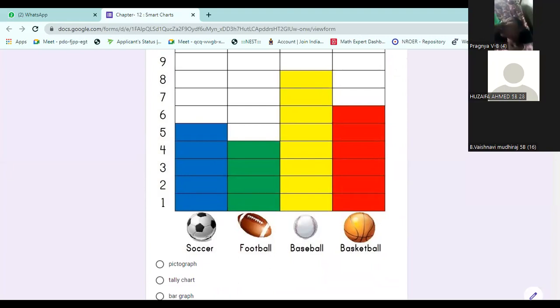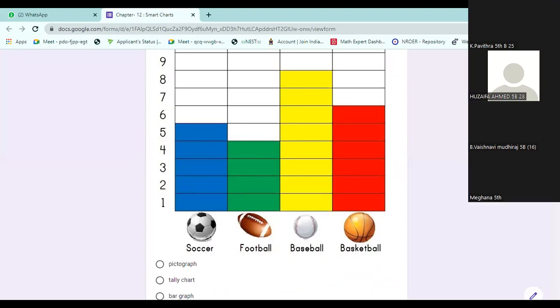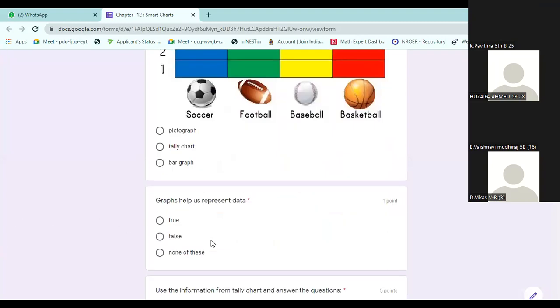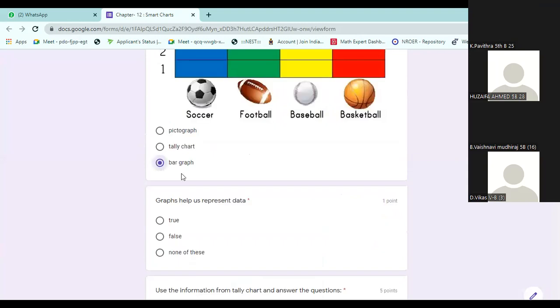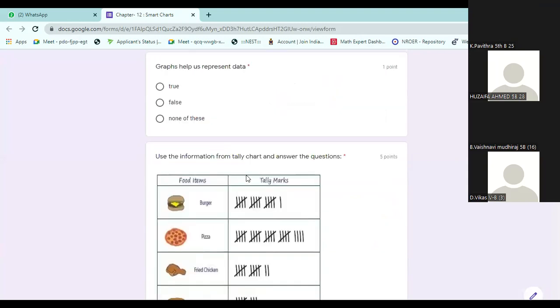You have bars. You have rectangles with the numbers 5, 4. Numbers are there, so it is a bar graph. Bar graph is the right answer.